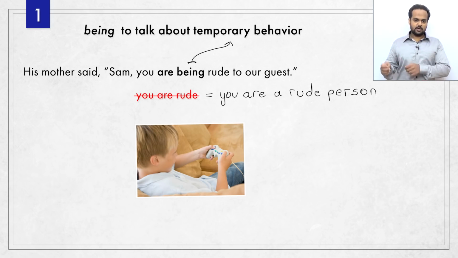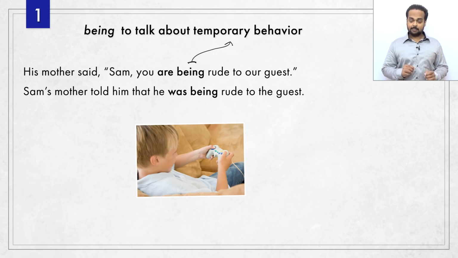So the kid put away his video game controller, he came and said, "Hi, how are you?" And we had a nice little chat. Now here, we see the present continuous tense because this is exactly what Sam's mother said in her own words. But if you want to report it indirectly, you can use the past continuous tense. Sam's mother told him that he was being rude to the guest. So you are being changes to he was being. When talking about the present, we say I am, you, we, they are, he, she, it is. And for the past, I was, he, she, it was, and you, we, they were.